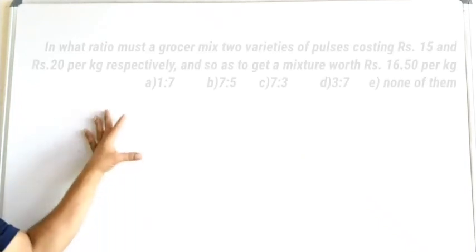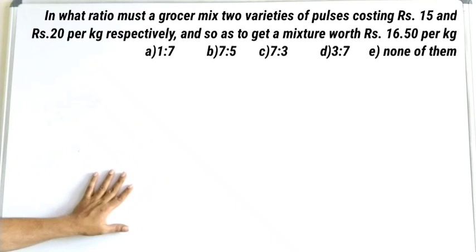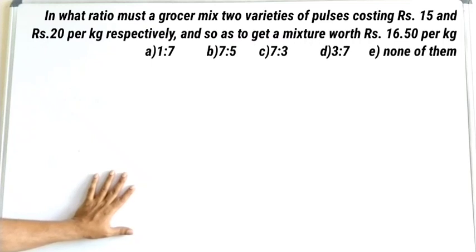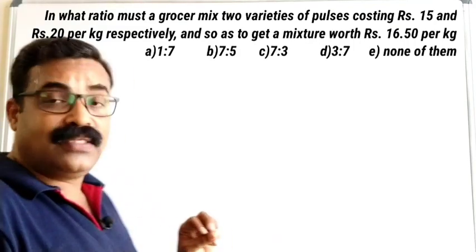Okay, this is the next question. In what ratio must a grocer mix two varieties of pulses costing rupees 15 and 20 per kg respectively, so as to get a mixture worth rupees 16.50 per kg? So a grocer mixes pulses costing 15 and 20.